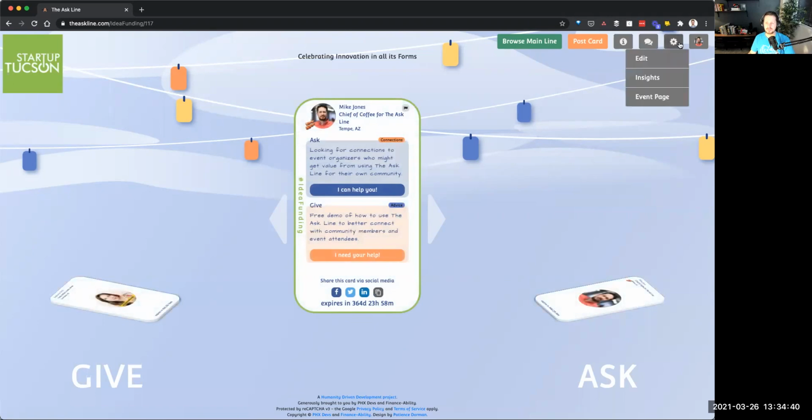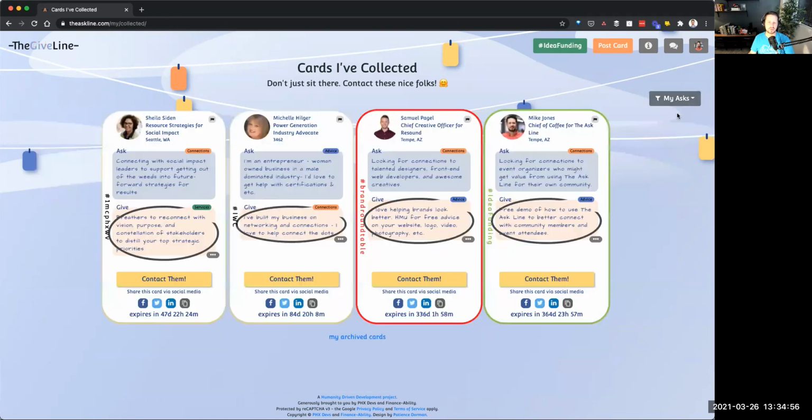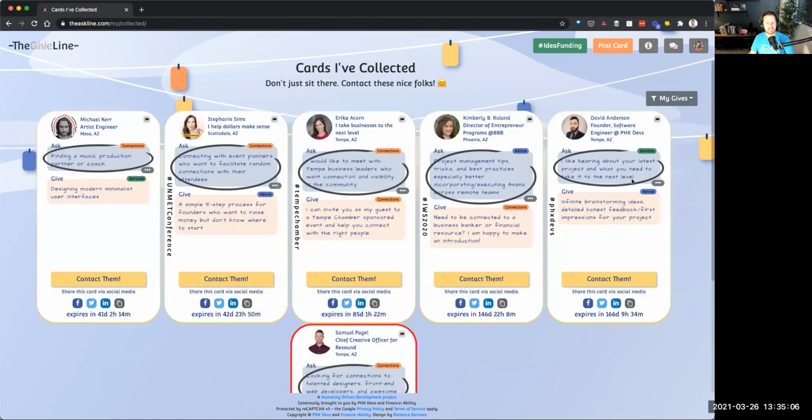Some other features that are helpful to know: you can look at all of your collected cards up in your little profile window or your profile icon in the upper right, and you can sift through all of them. Whether this was something that you wanted to connect over a give or an ask, they're both here, and you can filter them by, oh, I only want to look at people that I want to ask, they have something to give that I would like to ask them for. Or I have something to give, right? These are the people that I think I have something to give based on what they asked for. And now I can contact them and connect with them.